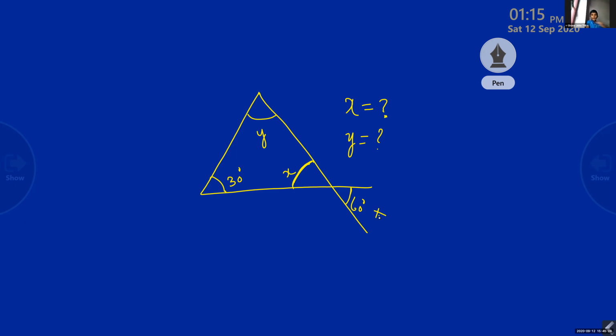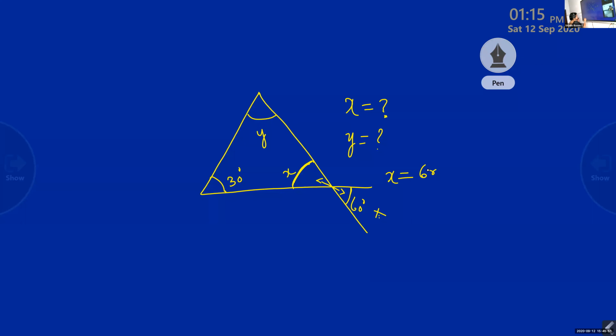Ma'am, I got the answer. What is the answer? Ma'am, x is equal to 120. Y is equal to 30. No. X is equal to 60. Very good. X is equal to 60. Why? Because vertically opposite angles, isn't it? So x is equal to 60. I told you 60.